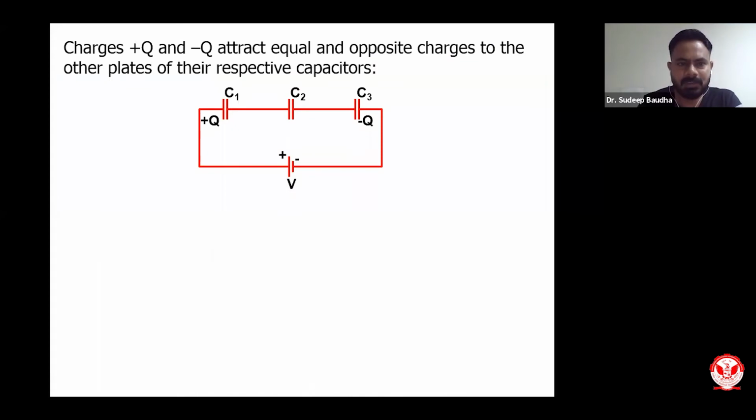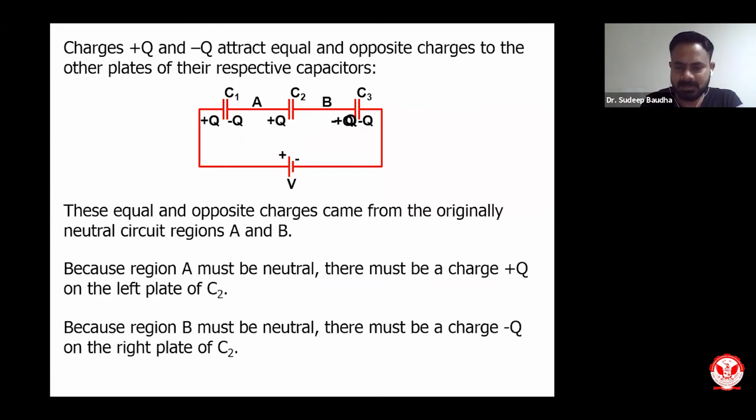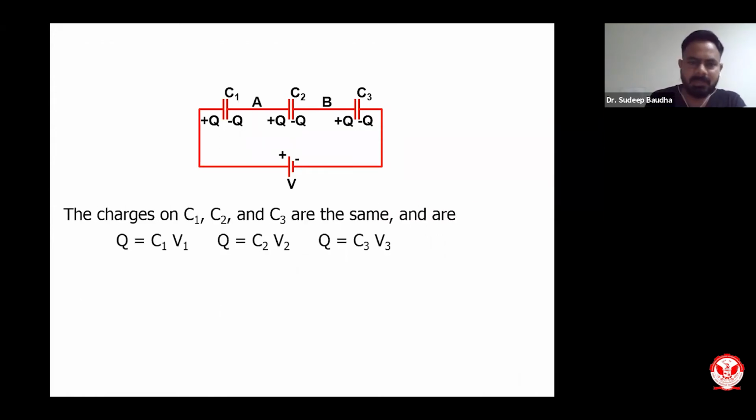Now the second thing is how to see what are the other polarities. So I can define these polarities, minus and plus. C2 is neutral in this circuit, so it will have the polarity of plus and minus in this case. I don't think there is anything new. They are in series, so this will be the polarities of C1, C2 and C3. I hope there is not much to explain about this. I understand you know the concept. I will quickly go to the mathematical part.